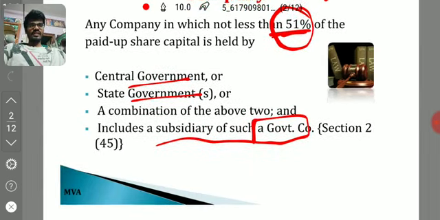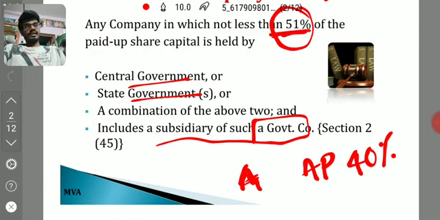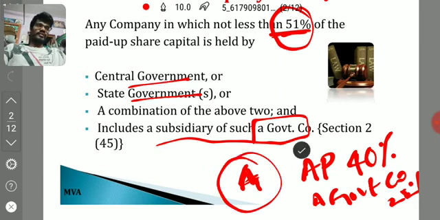For example, we will take an example to decide whether the company is a government company or not. Take a company A, in which the Andhra Pradesh government holds 40% of the voting share, that is paid up capital, and another government company holds 22%. In that case, we have to decide whether A Limited is a government company or not.